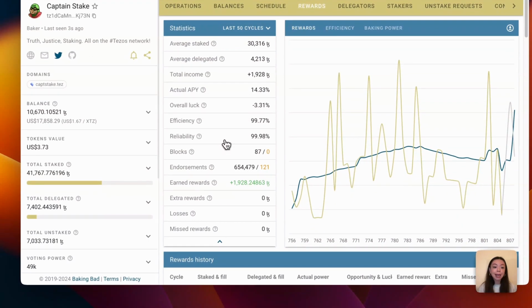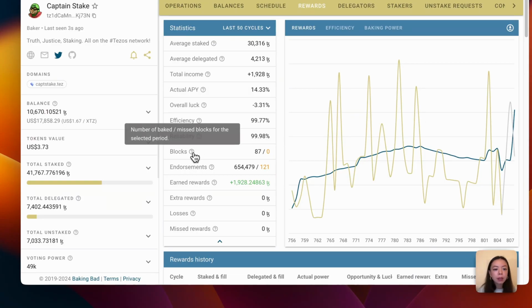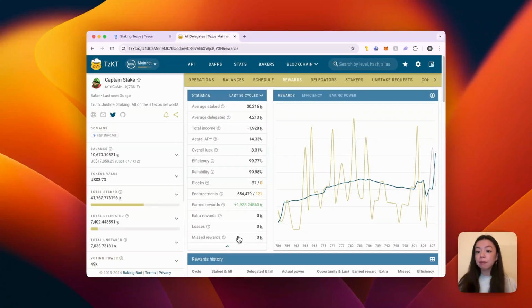Now, as we can see, there's a category called blocks. Let's hover our mouse over the question mark. Number of baked missed blocks for the selected period. Now, as we can see, it's 0. So that's a good sign. So as you can see, there are a lot of metrics here. We've covered the most important ones. So now let's go back to the main bakers page.